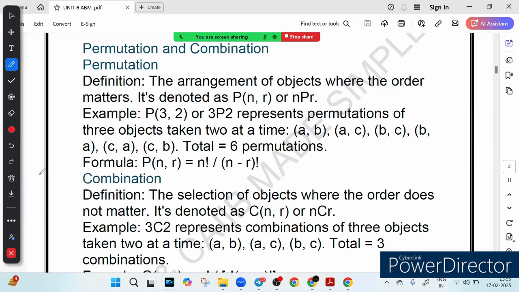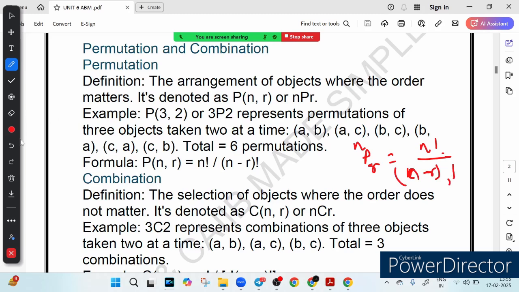Now what is the formula? The formula for permutation looks like this. Sorry, let me write it down clearly. So nPr is equal to factorial n upon factorial n minus r, right? This is how we write it.